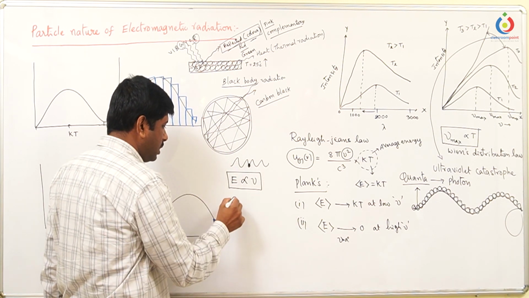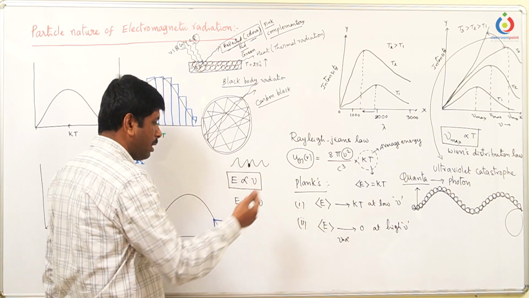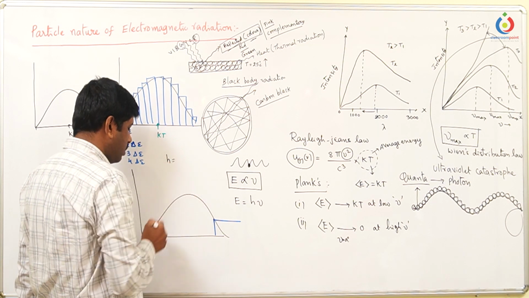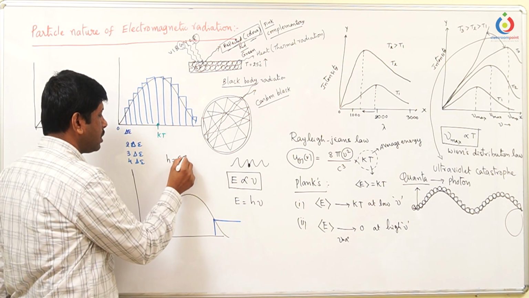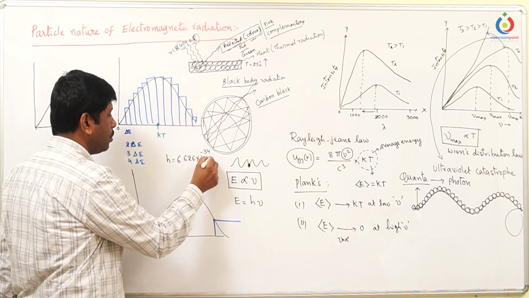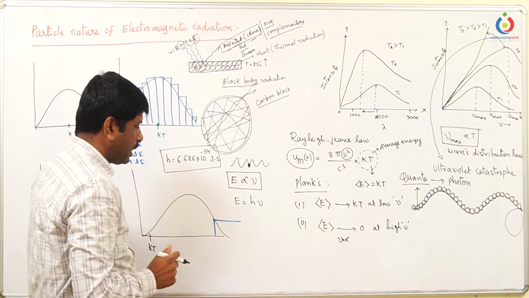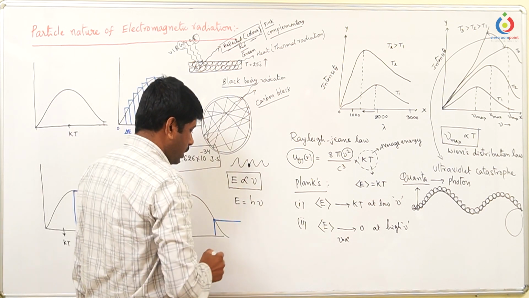This proportionality symbol was later replaced by a constant, Planck's constant, whose value is 6.626 into 10 power minus 34 joule seconds. It's a very small, negligible value. So E equals h nu.